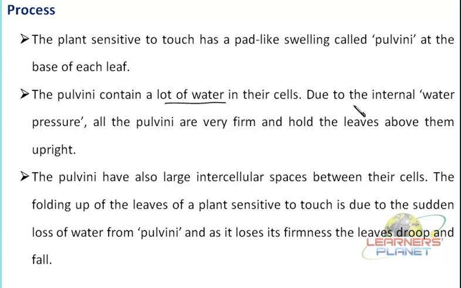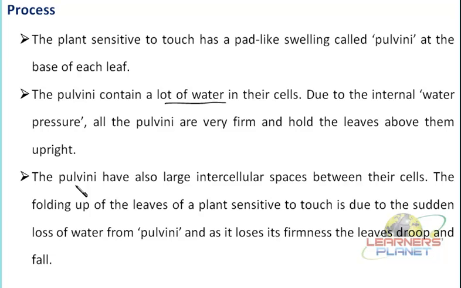Now due to this internal water pressure, these pulvini are very firm, and they are able to hold the leaves in the upright condition, and hence we can observe that these leaves are erect. Now what happens further? These pulvini, although they have enough water in these types of cells, still have some intercellular spaces also. These intercellular spaces are further controlling the action now.